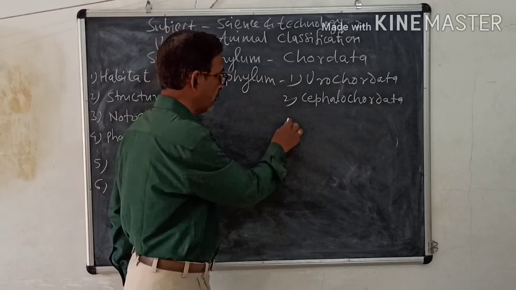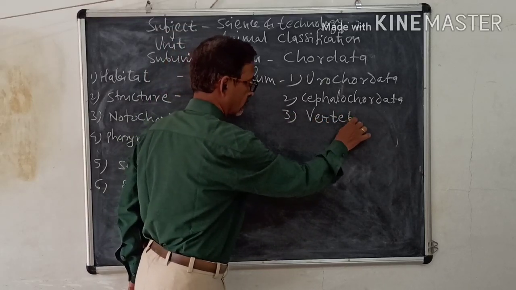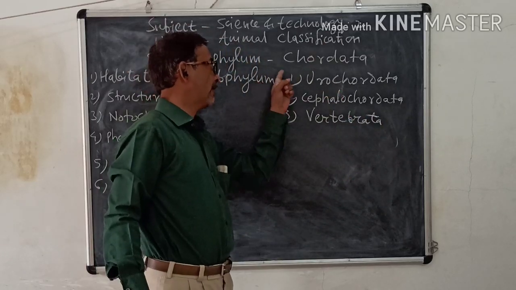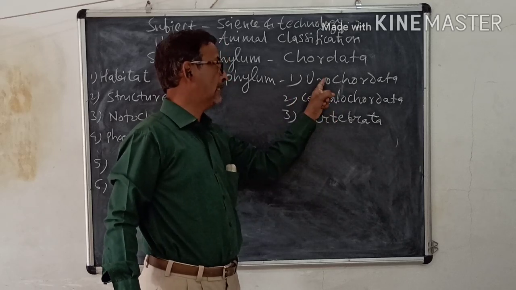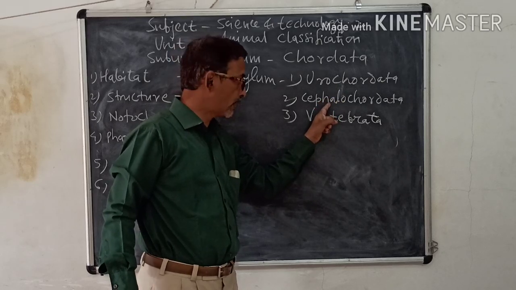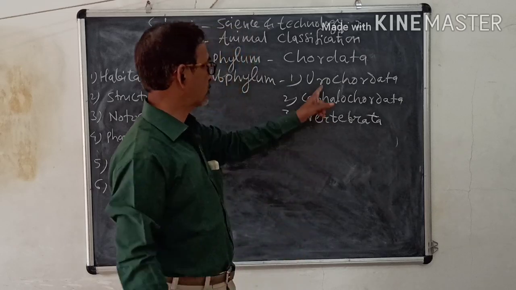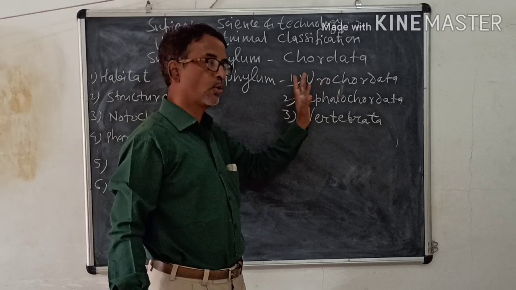And the third one is Vertebrata. These are the three subphyla under Chordata. We shall see them one by one. Today we have to see subphylum Urochordata and subphylum Cephalochordata; Vertebrata in the next class. So first we shall see subphylum Urochordata.